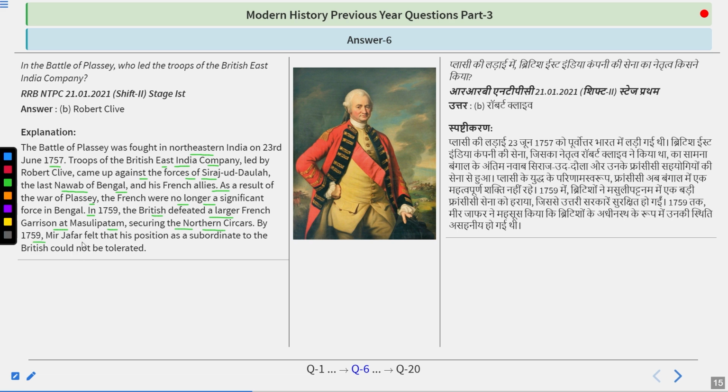By 1759, Mir Zafar felt that his position as a subordinate to the British could not be tolerated, and that is why he called the Dutch. That is also the reason that in 1759 one more battle was fought in Bengal, known as the Battle of Chinsura. After that battle, Mir Zafar was removed from his post, and his son-in-law Mir Qasim was made the Nawab of Bengal, but he was not able to tolerate the British either, so the Battle of Buxar was fought in 1764.